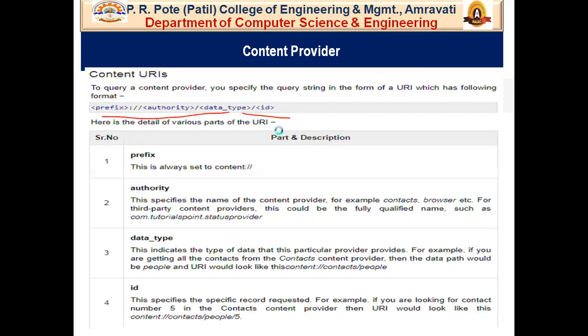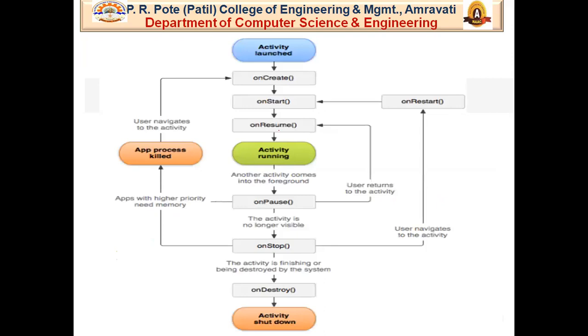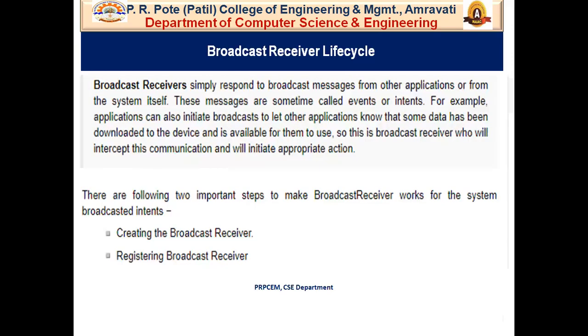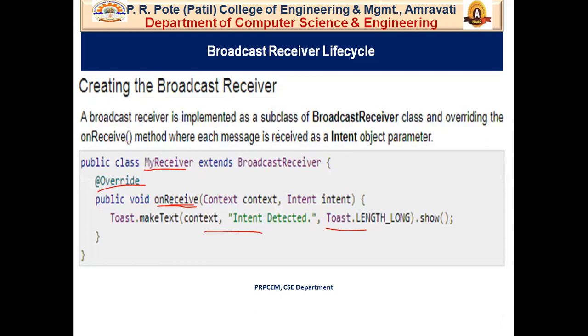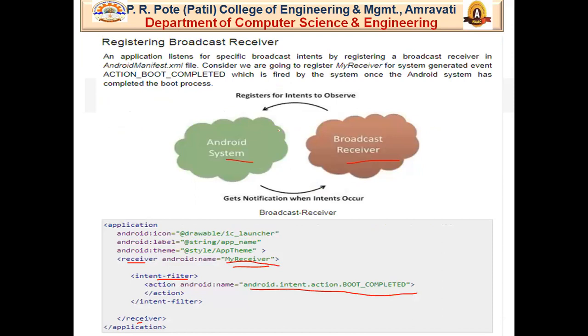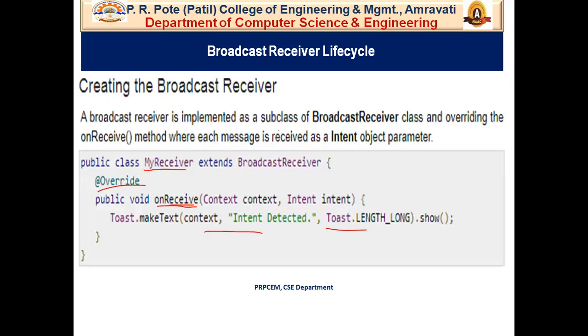In today's lecture, we have discussed, first of all, the broadcast receiver life cycle. There are two main important steps for making a broadcast receiver. First is creating the broadcast receiver, where you have to make your Java class. Here I have created my receiver class, and after that it will override the onReceive method. After that, registering the broadcast receiver: here you have to register the broadcast receiver that you have created, that is, my receiver.